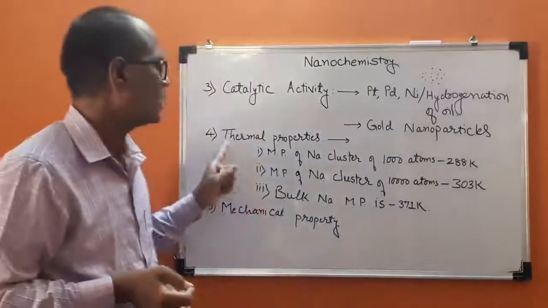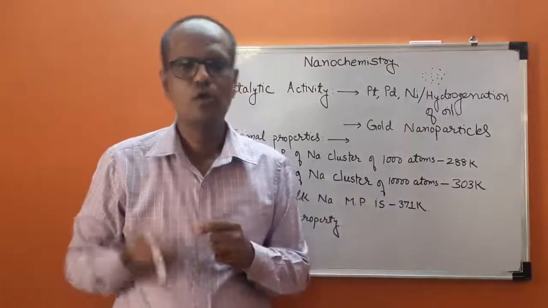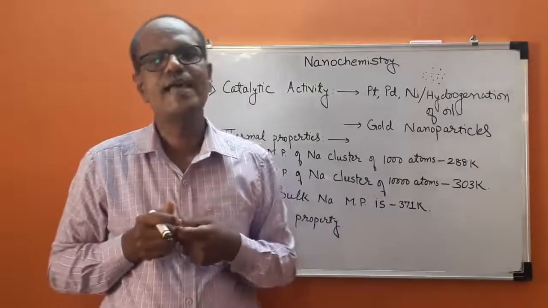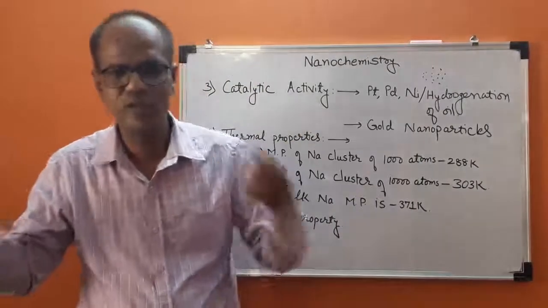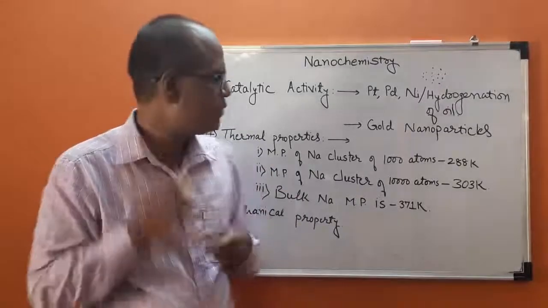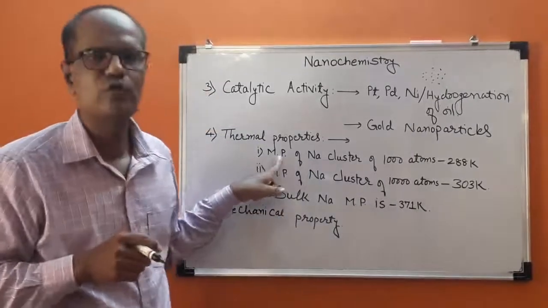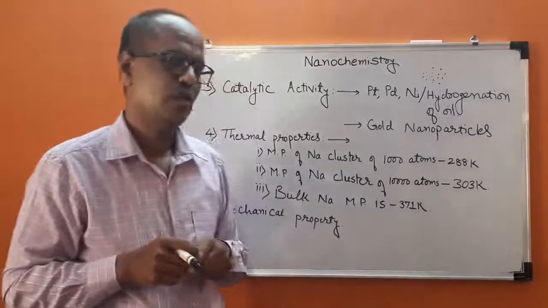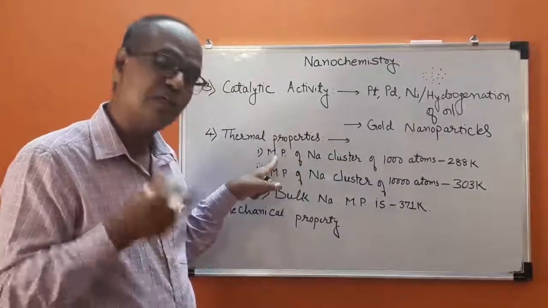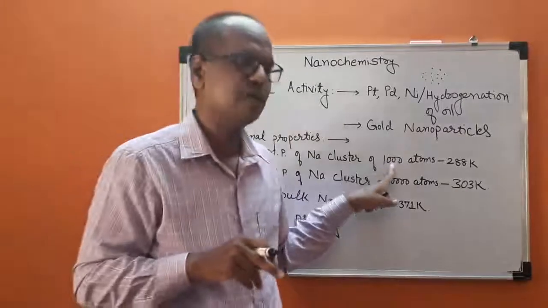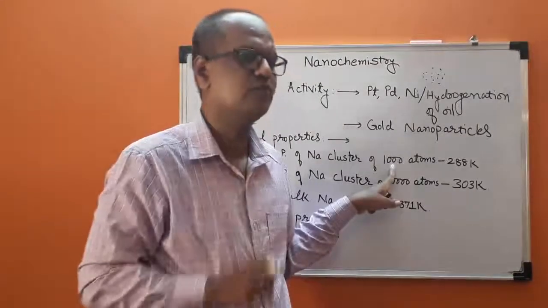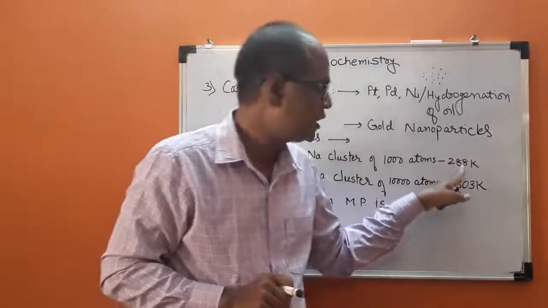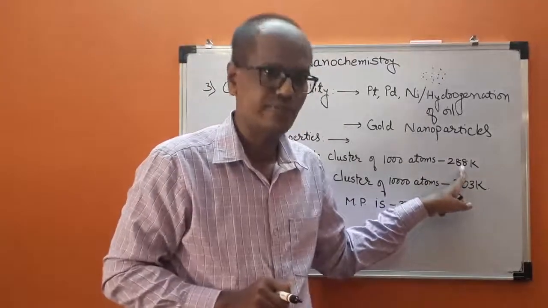After that, thermal properties. Bulk material and nanomaterial have different melting points. For example, consider the melting point of a sodium cluster of 1000 atoms. If we consider a cluster of 1000 atoms, this is also nanomaterial, then its melting point is 288 Kelvin.